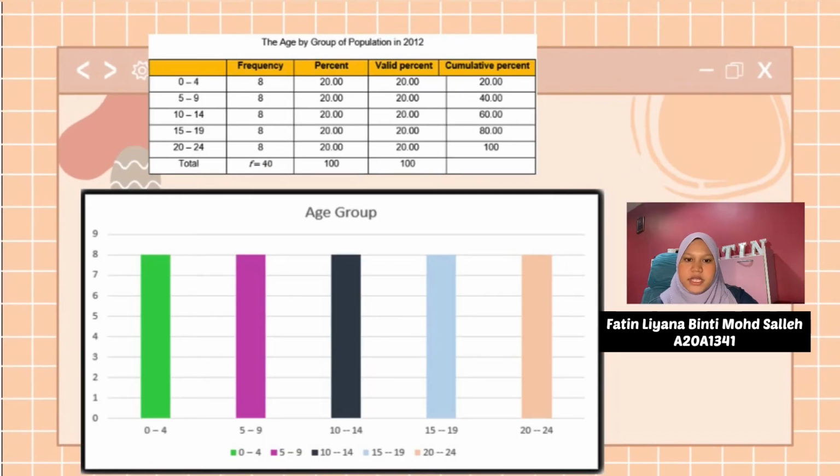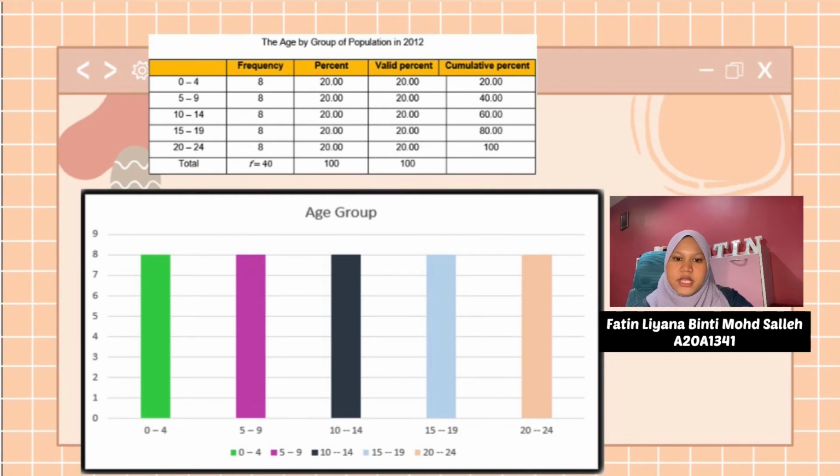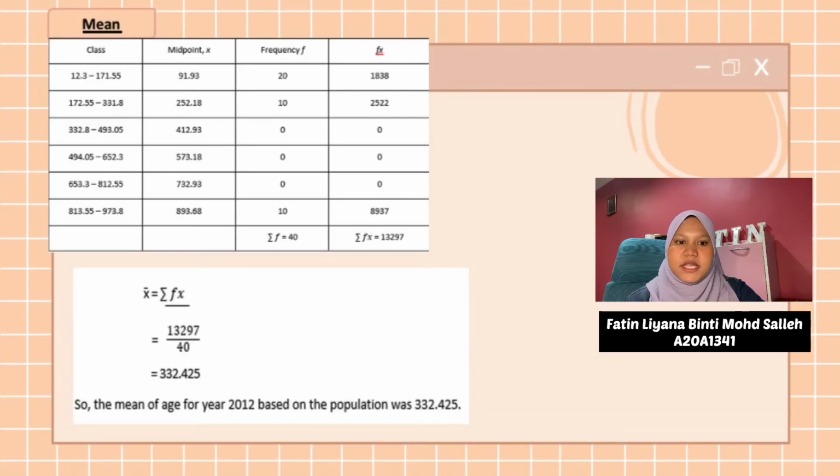Next, for the age group of population in 2012, the total frequency is 14, and they have the same frequency, and the percent is 20 for each. Next, I will present the numeric descriptive measure.